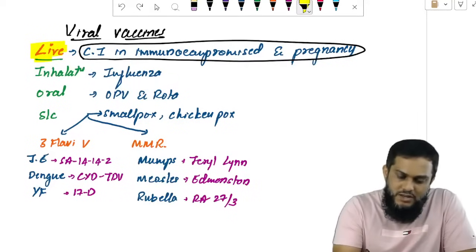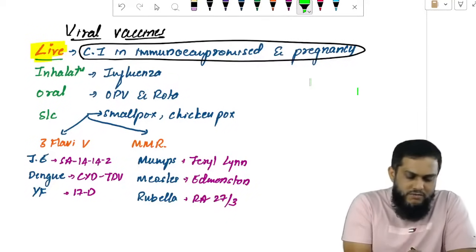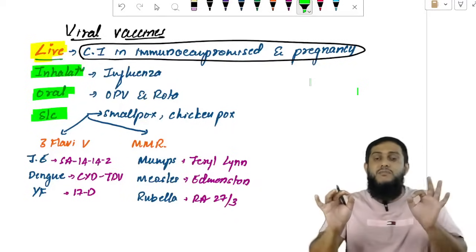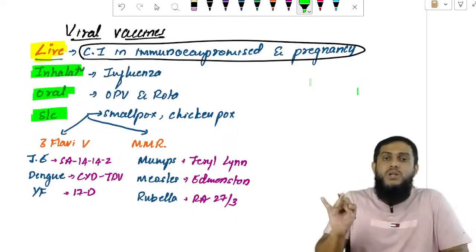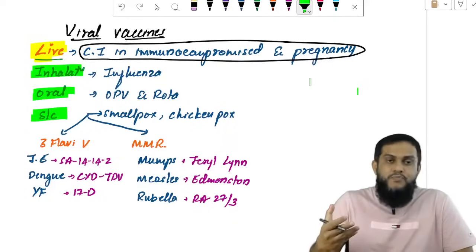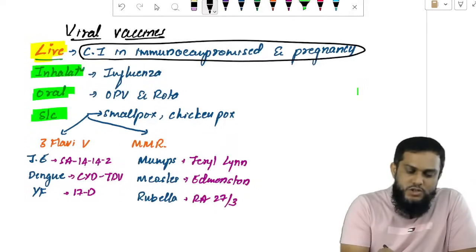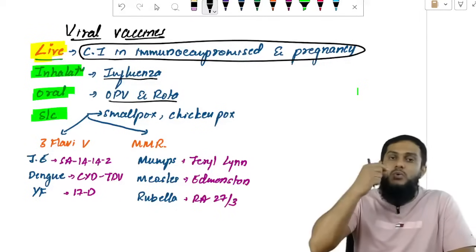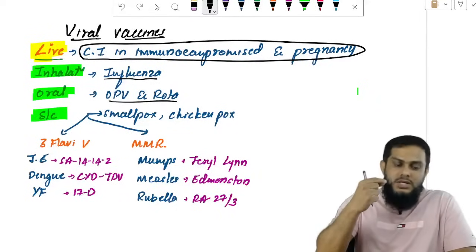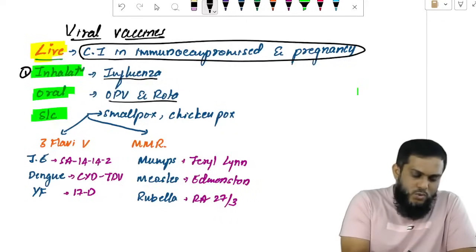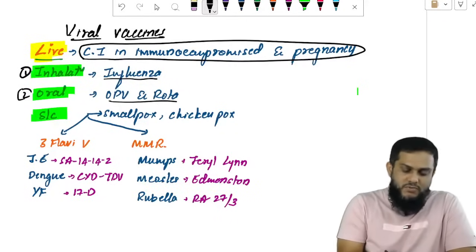Now the important live vaccines: the live vaccines are taken by three routes, inhalation, oral and subcutaneous. That is also important, that is also what they ask. What is the route? The inhalation route is easy to remember, I for eye, influenza. Oral route, OPV and rota, OPV drops, rota drops.